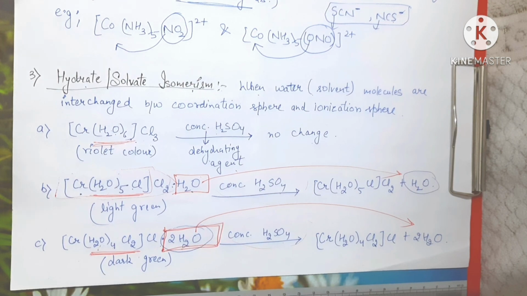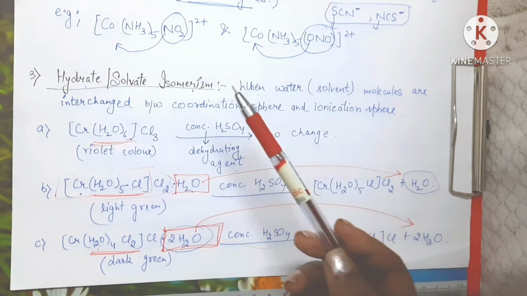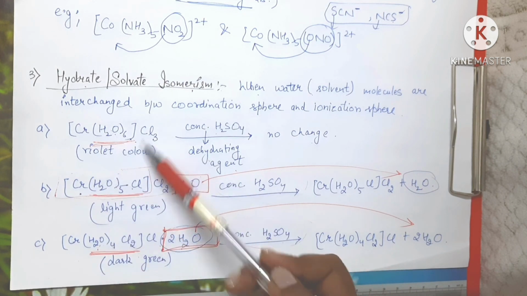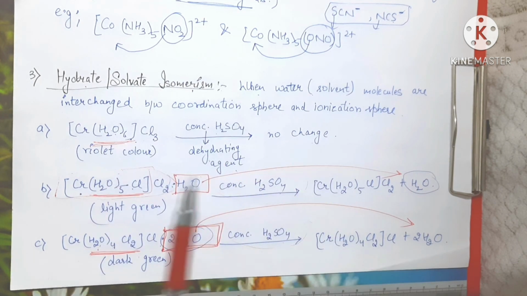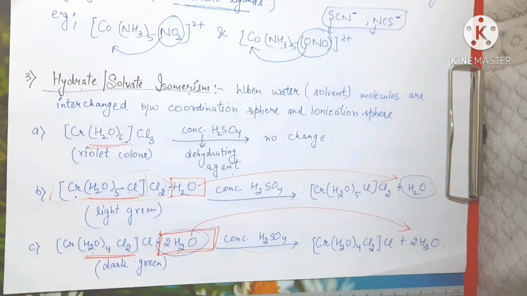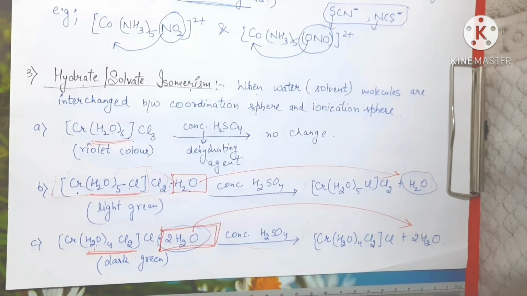So this is all about hydrate or solvate isomerism. What you have to remember is that all those ligands inside the coordination sphere are not going to get removed by the addition of a dehydrating agent. So this is about hydrate isomerism.